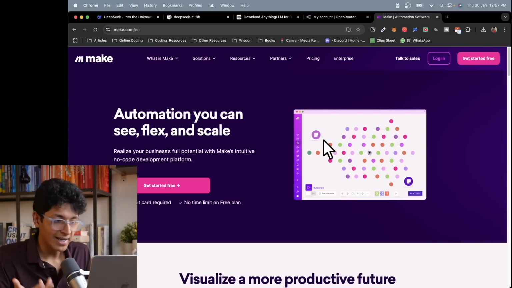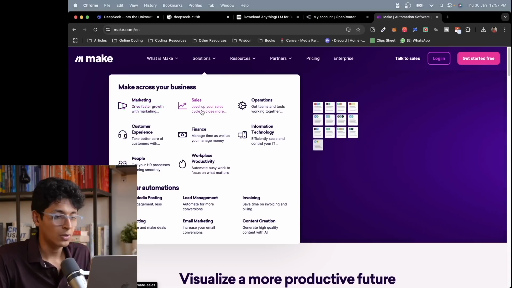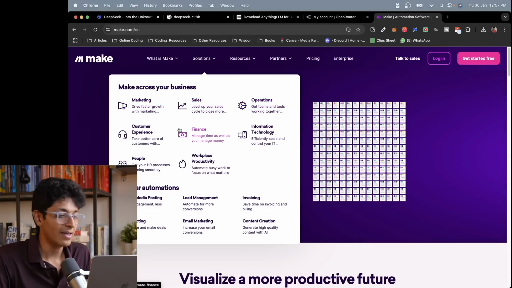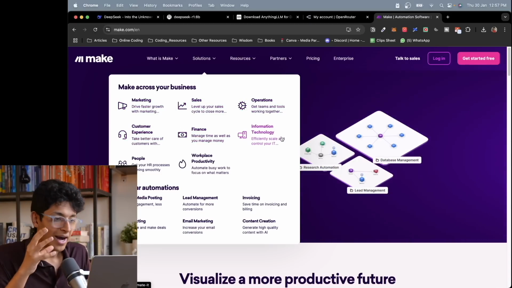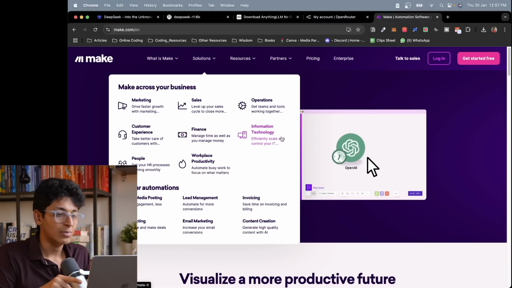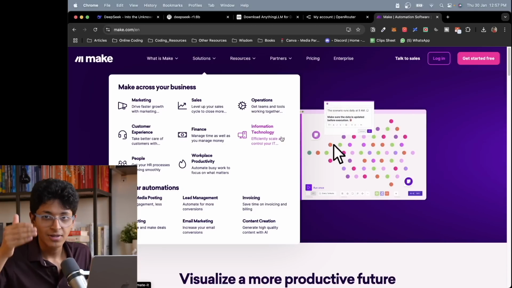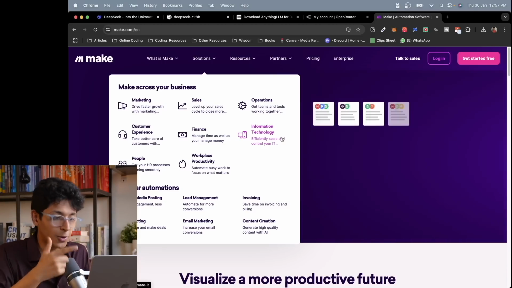The possibilities are endless. As much as what you want to do, you can get into marketing, you can get into sales, you can get into operations, finance, and use Deepseek R1's API through Open Router for all of these automations. Maybe you want to automate your customer experience by creating clever scripts using Deepseek R1. You can do that over here.